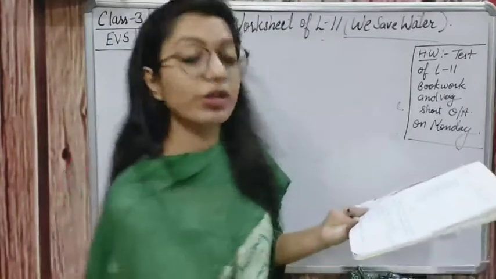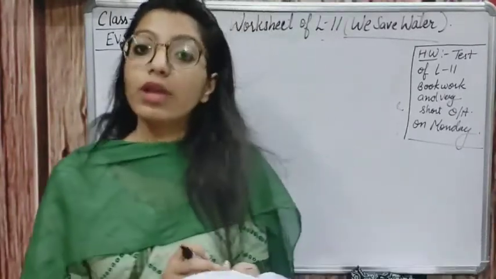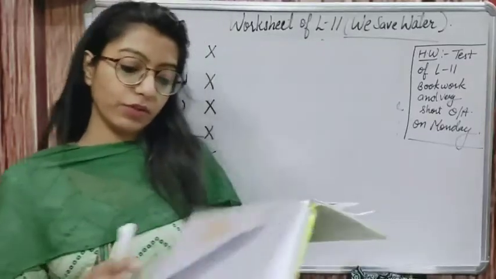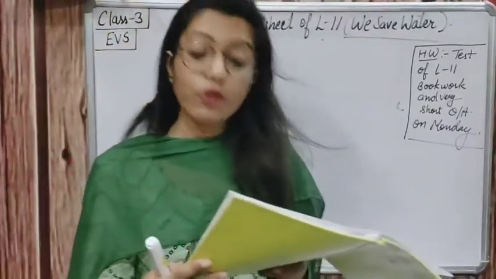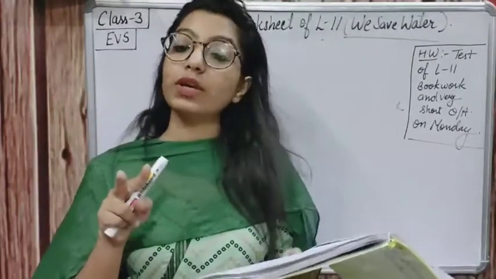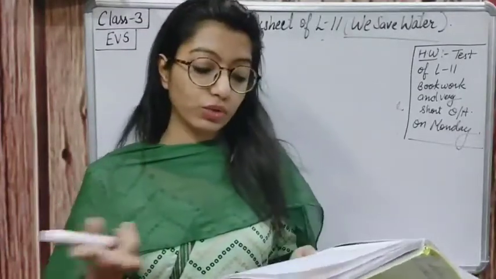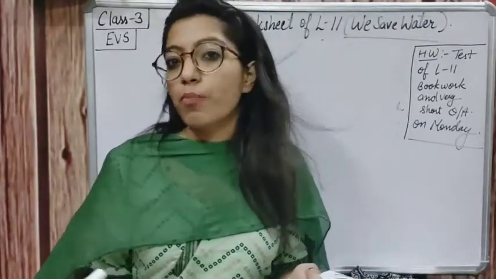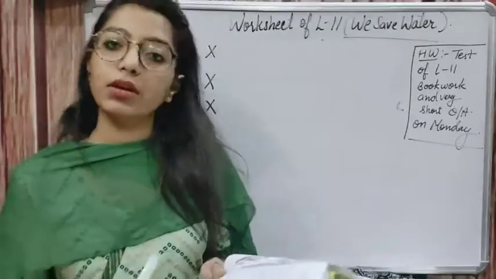The main source of water on the earth is rain. Rain is the main source of water. And I have given you: name two vessels for storing water. Water को store करने के लिए कोई भी two vessels we can use. Two vessels used for storing water are buckets, drums, pots, bottles, that can be anything.